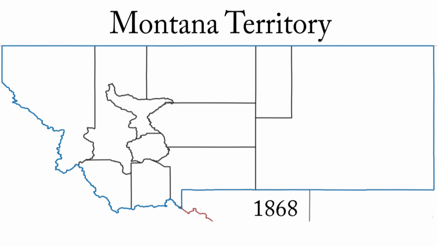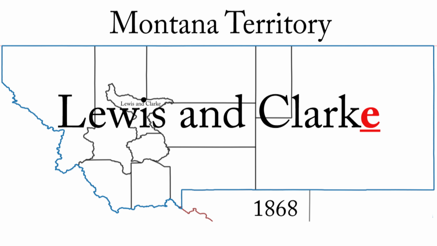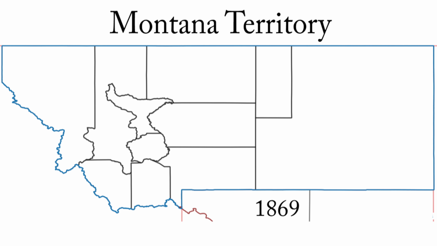March 1, 1868, Edgerton is renamed Lewis and Clarke. Legislation used the spelling Lewis and Clarke. January 12, 1869, Beaverhead and Deer Lodge lose land to Madison. Madison retains these boundaries for the duration of the Montana Territory. January 15, 1869, Dawson is recreated out of Bighorn. January 12, 1872, Beaverhead and Deer Lodge exchange land. Beaverhead retains these boundaries for the duration of the Montana Territory.